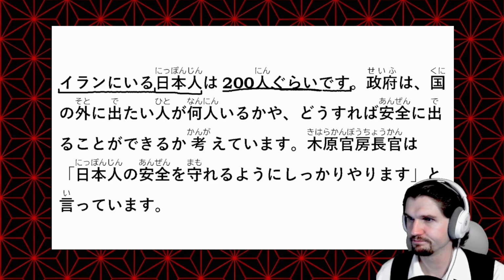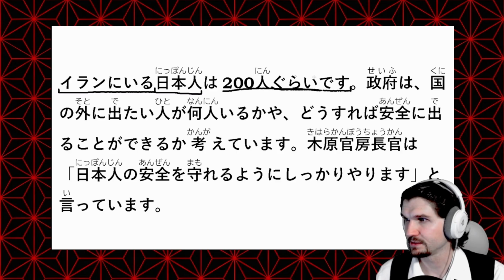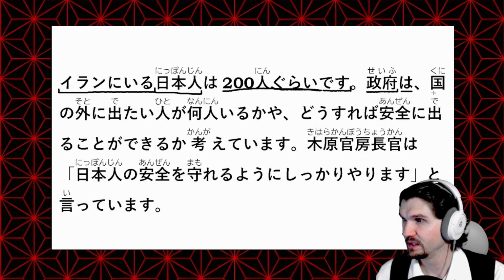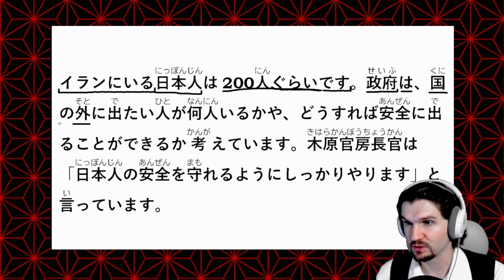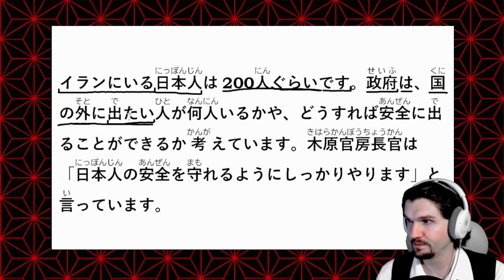政府は国の外に出たい人が何人いるかや、どうすれば安全に出ることができるか考えています。Okay, so 政府 is the government, that's our main topic here with は. 政府は国の外に出たい, so 出る once again in the たい form, which means want to.